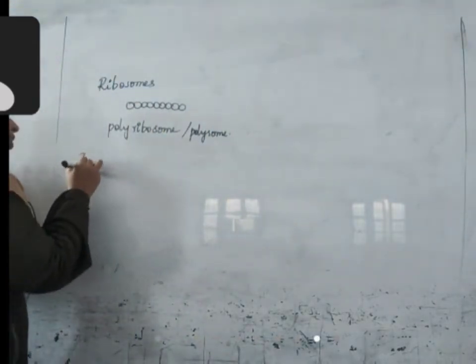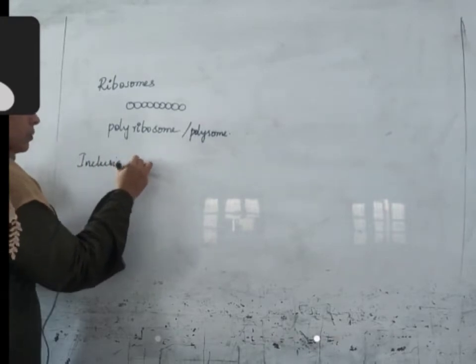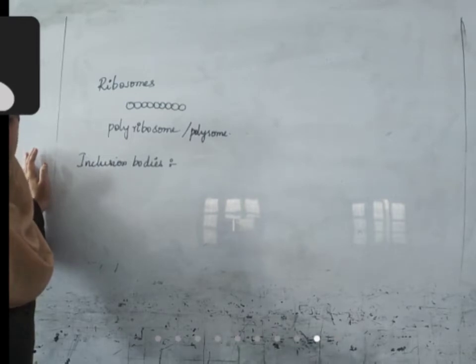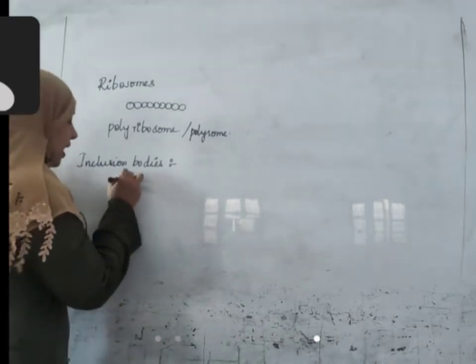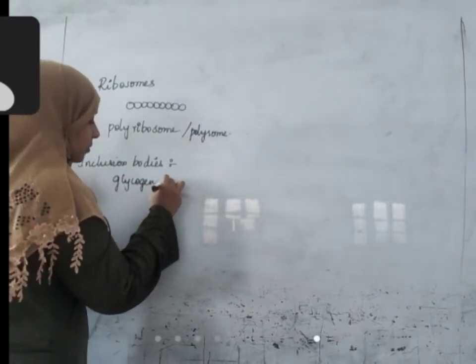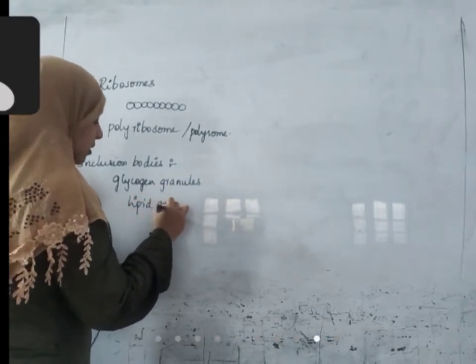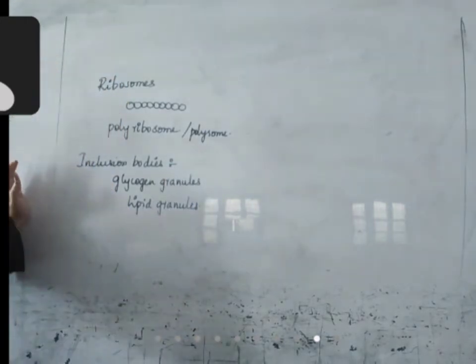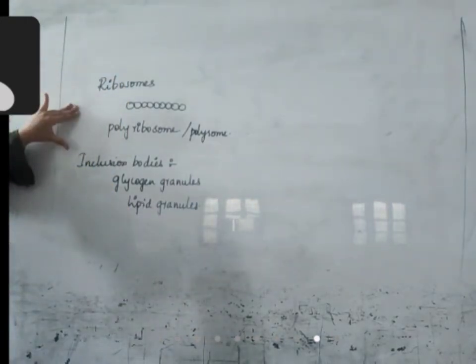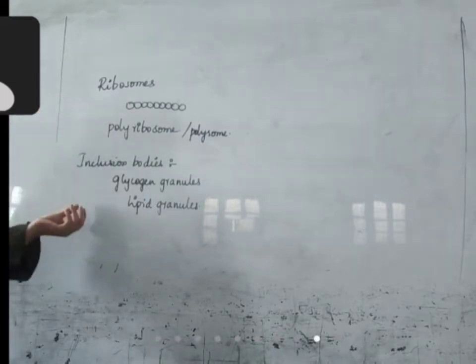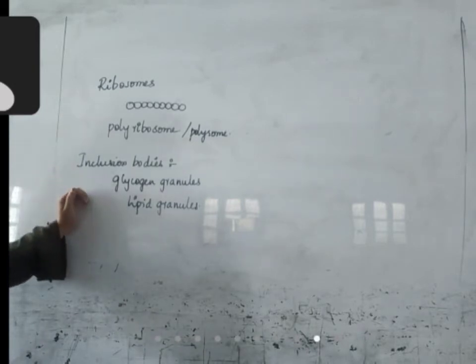Now, what are inclusion bodies? Inclusion bodies are substances which are stored inside the cytoplasm, like glycogen granules, lipid granules. That means the nutrients that are produced by ribosomes or taken in by that organism will be stored in the form of small granules inside the cytoplasm.